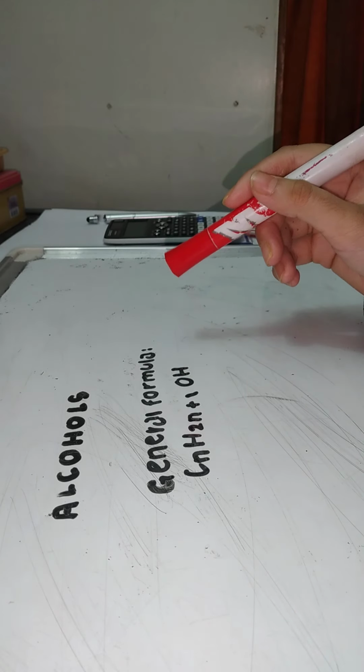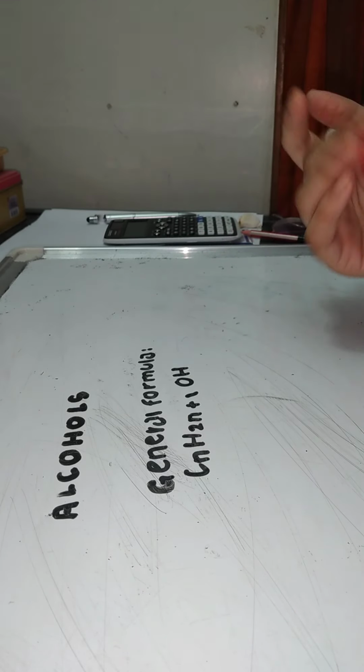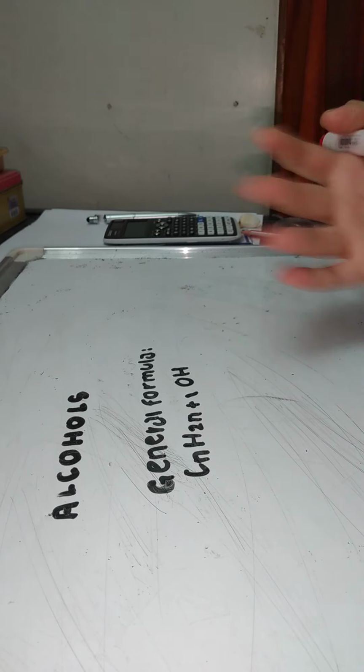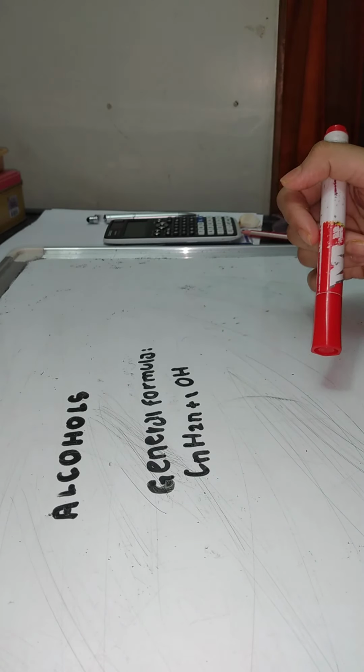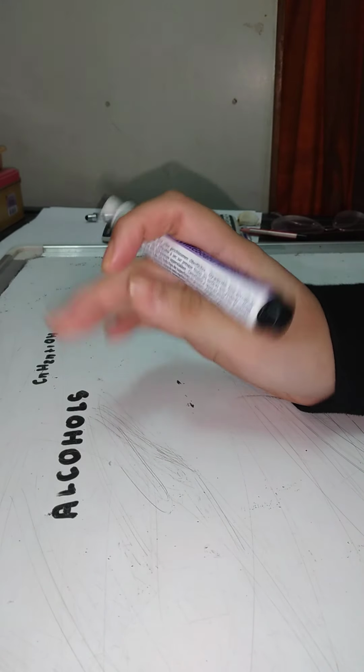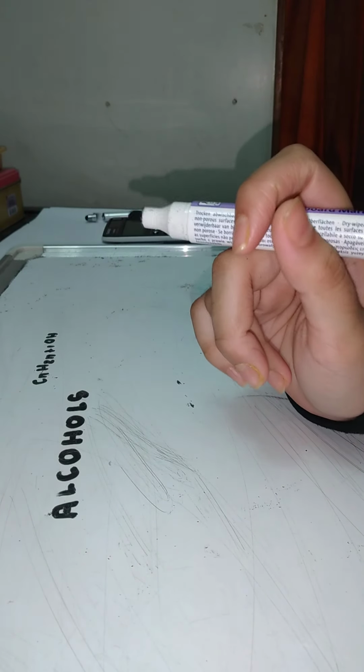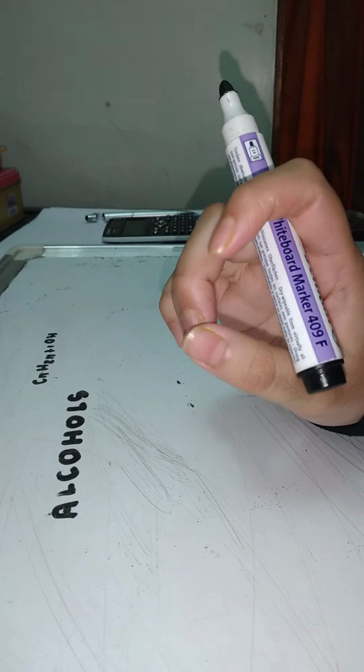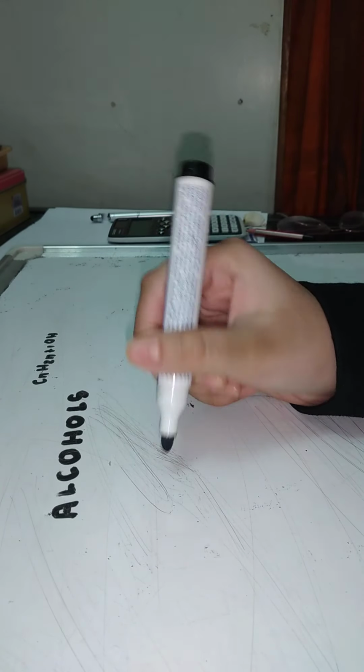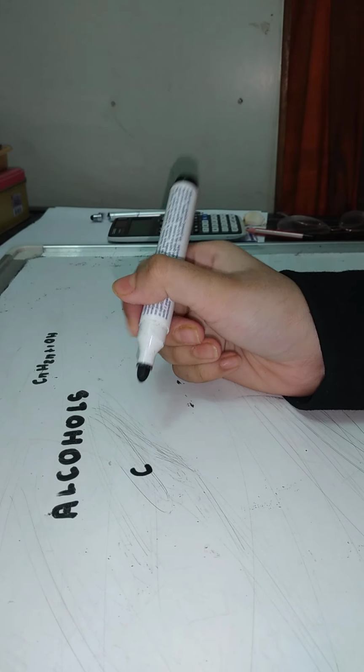So you have to remember this general formula. Very important. It will help you to work faster. If you remember the formula, you can work quickly, right? So yeah, I need space, so I wrote the general formula right there. And now I'll start with methanol. So in methane we have 1C, so in methanol we will have 1C also, right? So let's start. We give 1C.